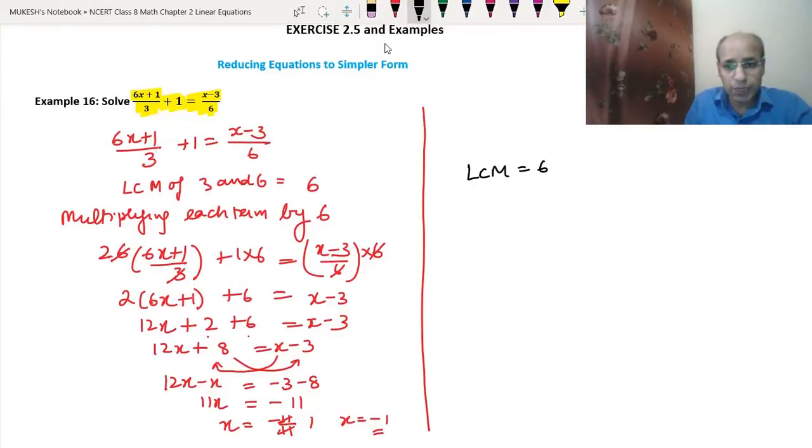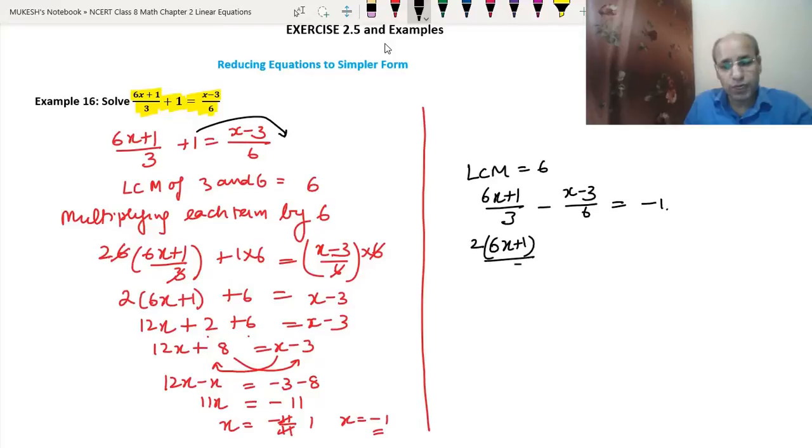Okay. So this will become 6x plus 1 upon 3 minus x minus 3 upon 6, and 1 we can take to the other side. This will become minus 1. So the LCM of 3 and 6 is 6. So we will multiply 6x plus 1 by 2 upon 3, because it will become 6 now. Minus x minus 3 upon 6. So we will write this as a 3 into 2, equals to minus 1.